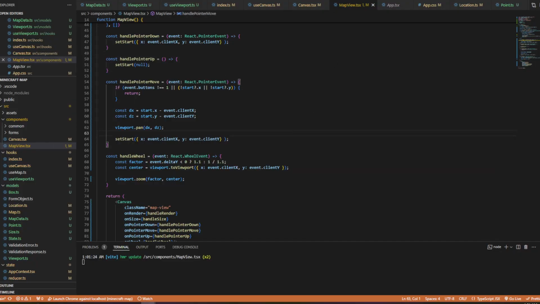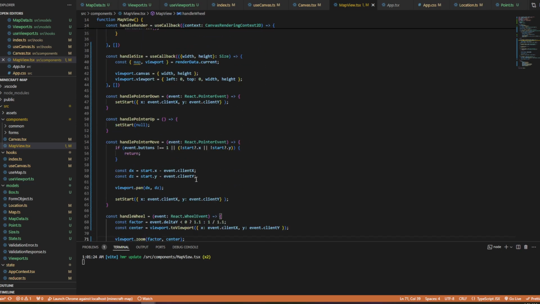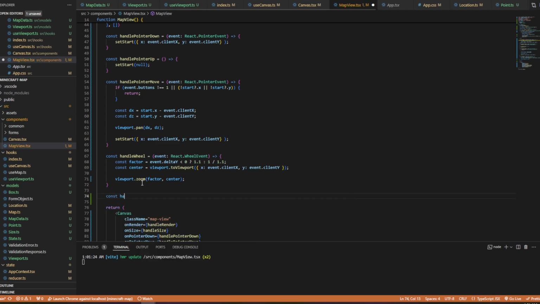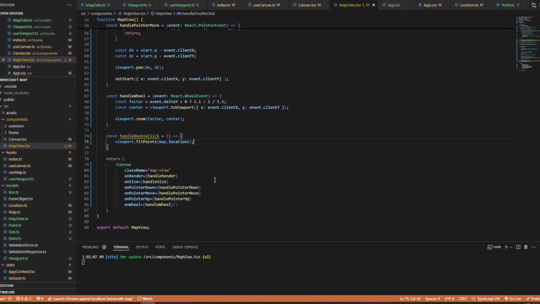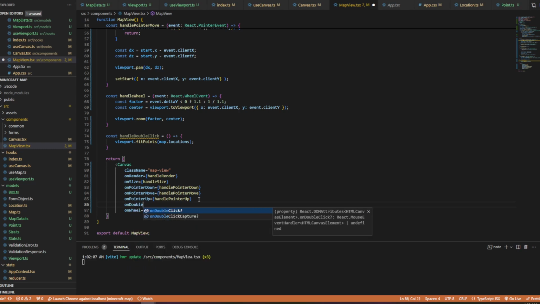Cool. And there's one more little thing we want to add, and that is a double click. Const handleDoubleClick equals, and I think, well, we don't need an event actually for this. viewport.fitPoints, and we're going to do map.locations, and then of course we're going to put this in here, onDoubleClick equals handleDoubleClick.